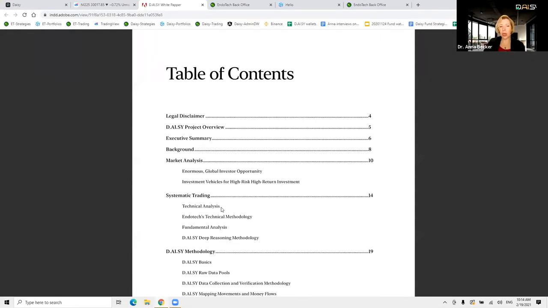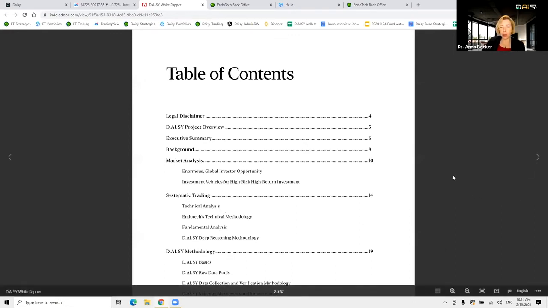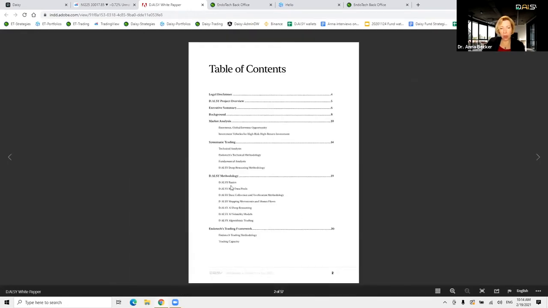Fundamental analysis is a very new field for AI because it's more complicated. We saw, and I participated in several funds that did fundamental analysis using AI, but it was more of a statistical analysis than a pure machine learning story. So the DAISY methodology that you can see here, I cannot, just one second. Yes, now comes the story of DAISY, our vision of how we will do it.